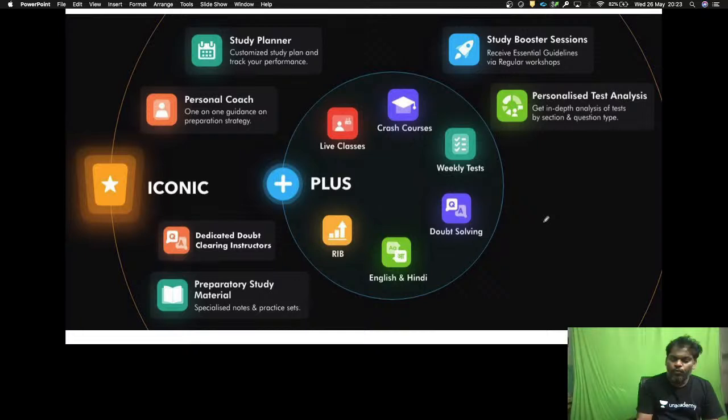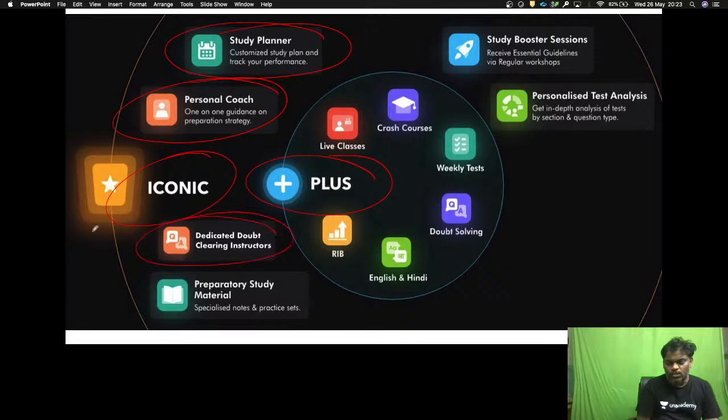Next one, if you are seriously preparing for the GATE examination, join Unacademy by taking either the Plus course or the Iconic course. In the Iconic, you will get a personal coach and study planning also. Detailed doubt clearing sessions are also there. Preparation strategy is also available. That is the Iconic.